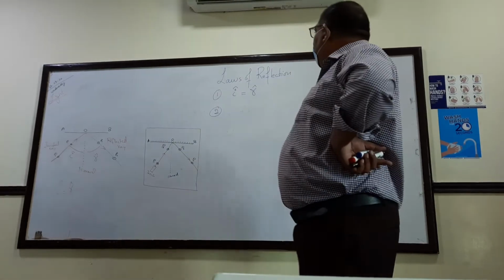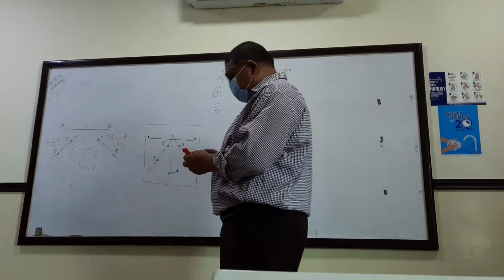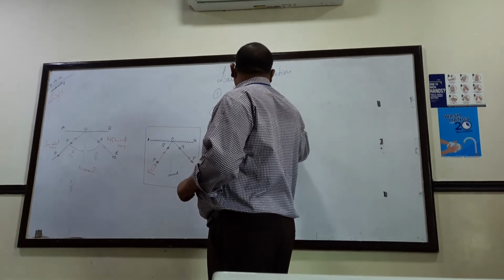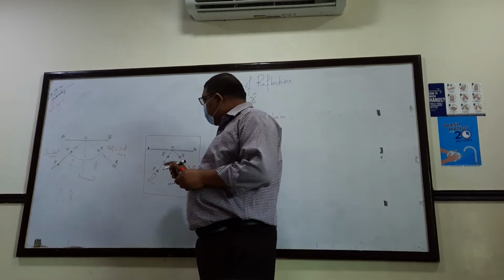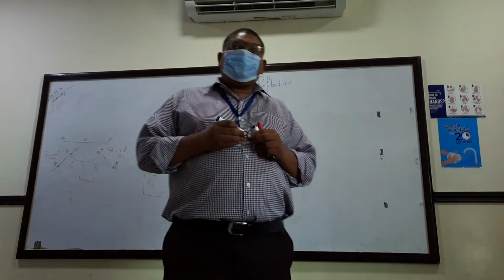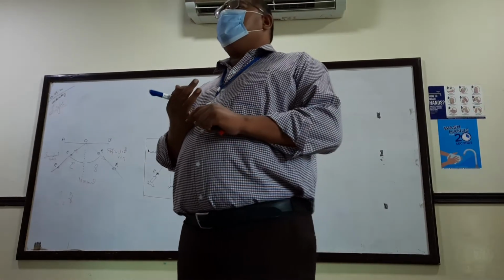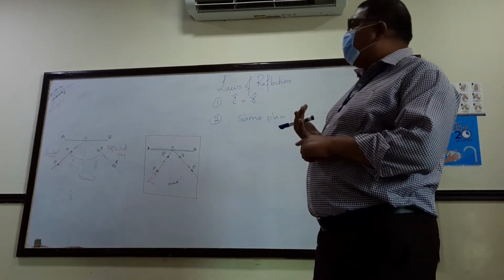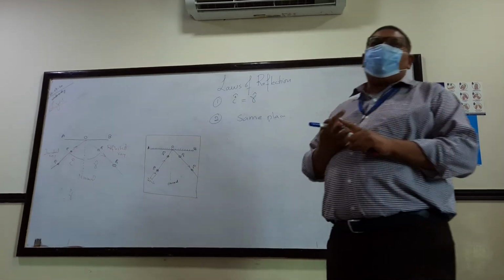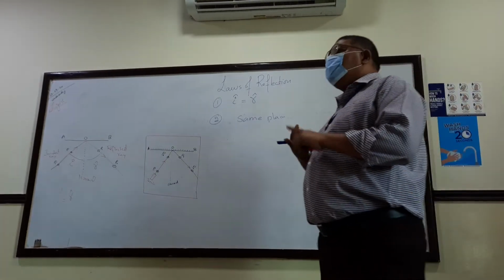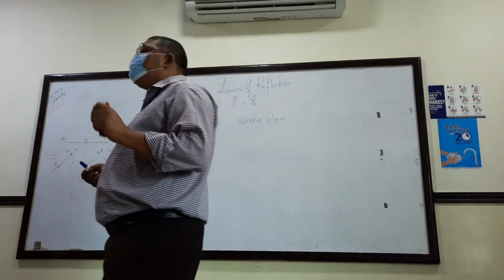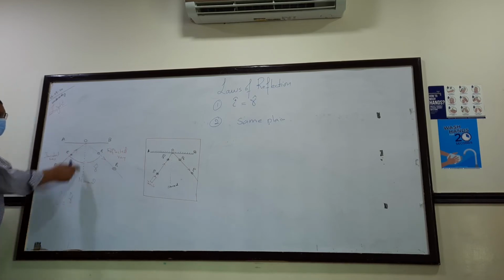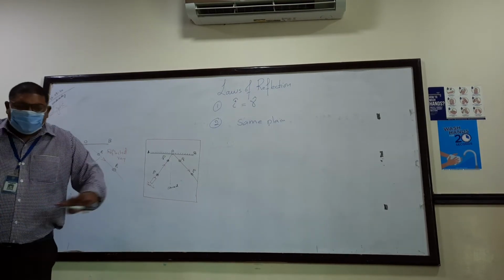The second law says that the incident ray, the normal, and the reflected ray all lie in the same plane.